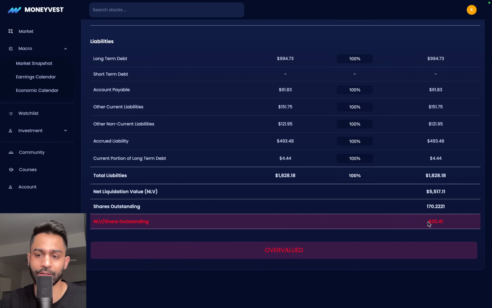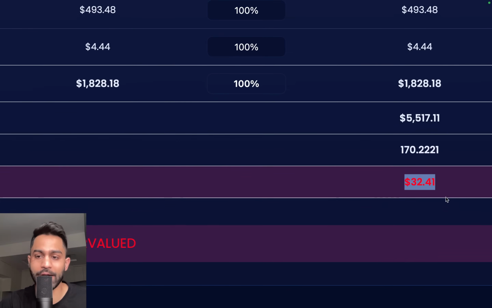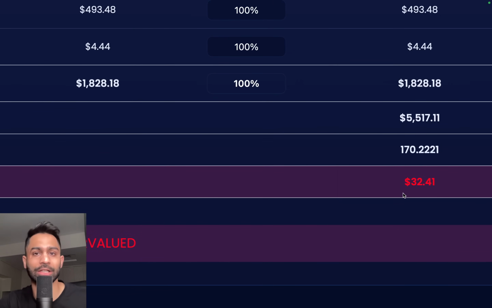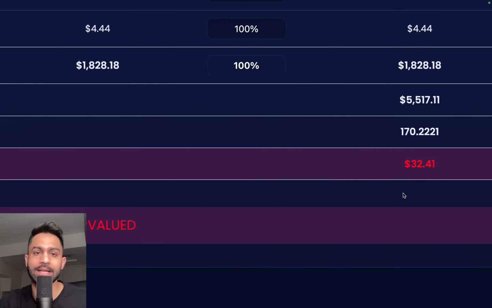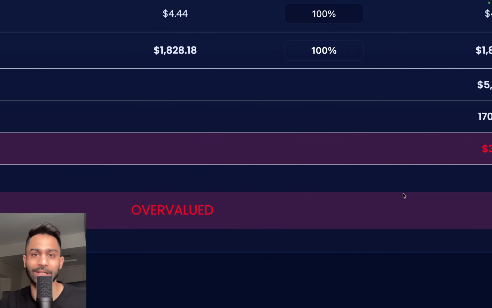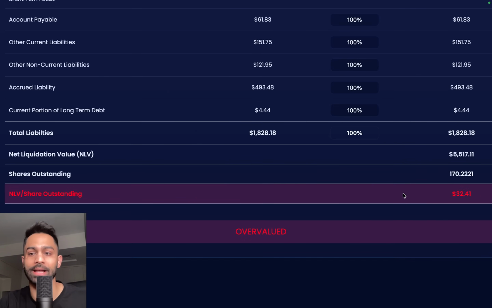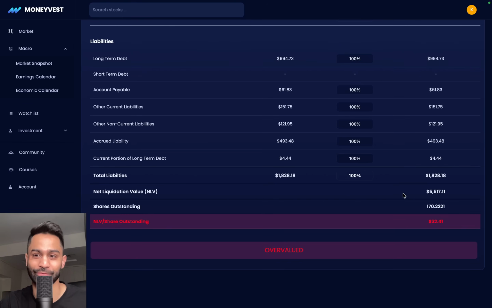And that's what this calculator allows us to do, is to really calculate what is going to be the net liquidation value for any business if it were to go out of business and we were to liquidate all the assets, pay down all liabilities, what is left over. And that's what this calculator helps us identify. And if you come across a stock that is going to be trading below its net liquidation value, then you got yourself a very good potential deal.